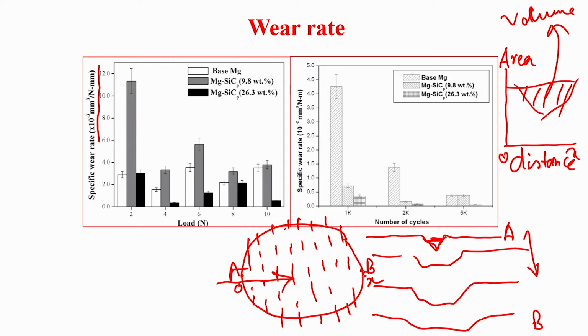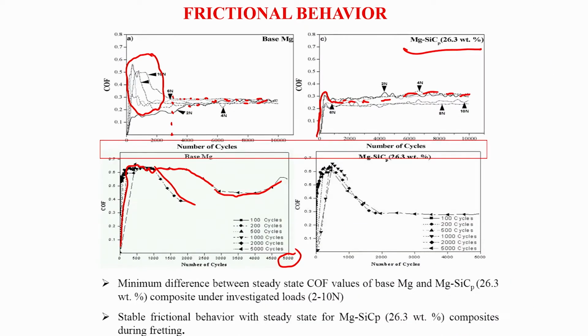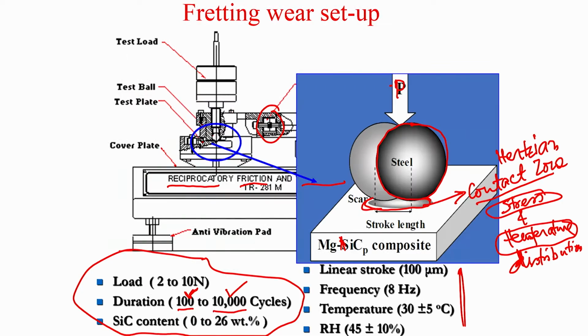That means the wear volume divided by the normal load applied multiplied by the total fretting distance. And how can you get the total fretting distance? Suppose you do these experiments up to 10,000 cycles. You know the frequency is 8 hertz, and you know the linear stroke length is 100 micron.